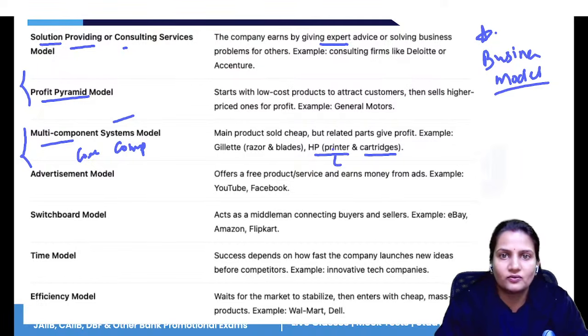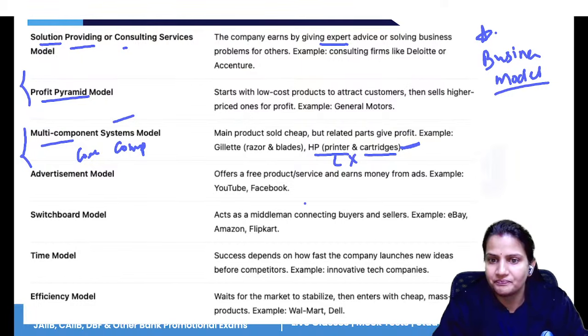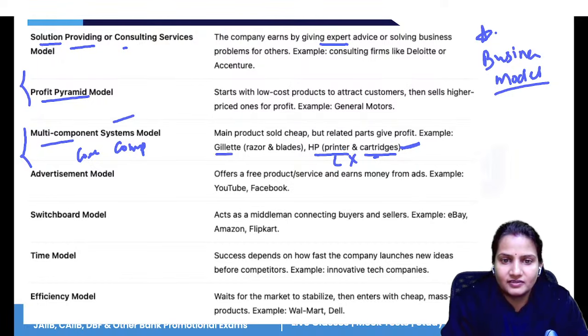You will buy a printer only one time, but you will buy its ink several times. So the company will make profit from the cartridge, not from the printer. The printer will be sold at a reasonable price, but its ink will be sold at a high cost. Similarly, Gillette razor and blade. You will buy a razor one time, but you will buy its blades several times. So the company will make profit from the blade, not from the razor.